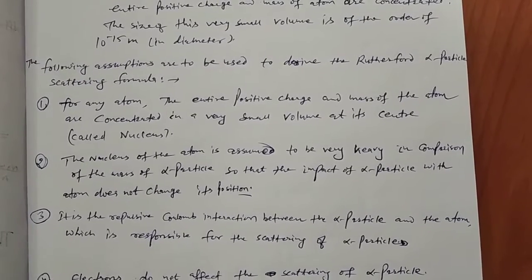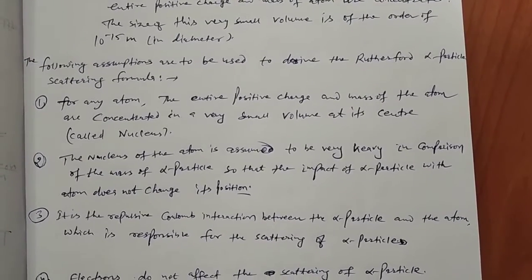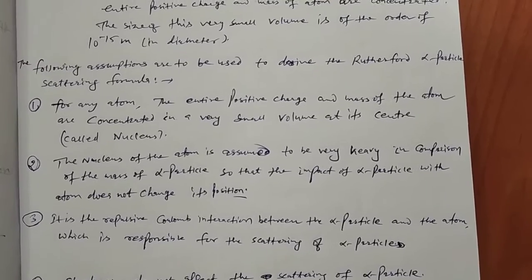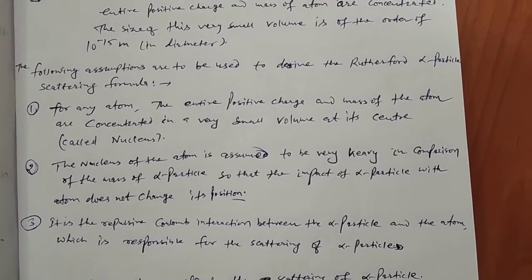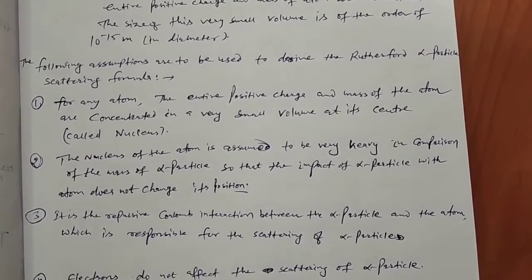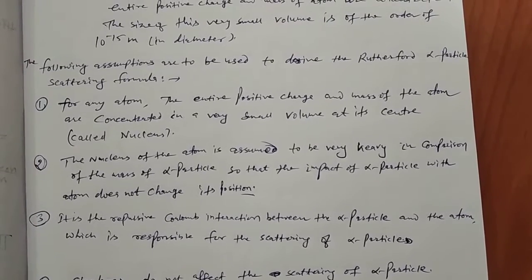He called this deviation scattering. In other words, the deviation of an alpha particle from its path by the atom is called scattering.